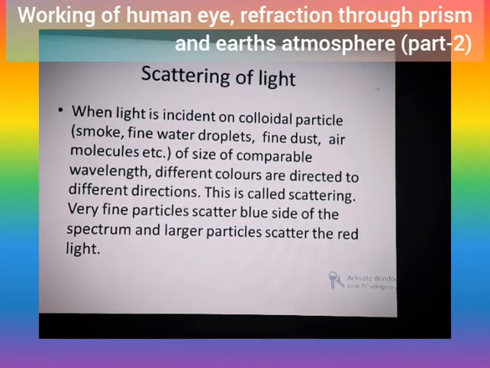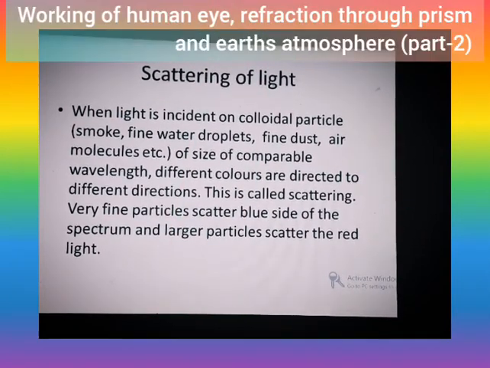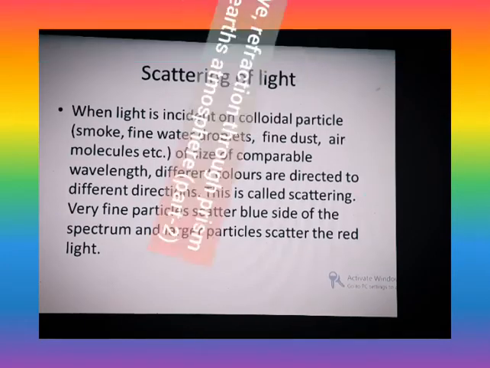Similarly, there is something called scattering of light. Scattering of light is a phenomenon caused by colloidal particles. You should understand colloidal particles: smoke, fine water droplets, fine dust, air molecules, etc., whose size is comparable to the wavelength of different colors of light. When light passes through them, the different colors of the light will be scattered in different directions. This is called scattering of light. Very fine particles scatter the blue side of the spectrum and larger particles scatter the red light.